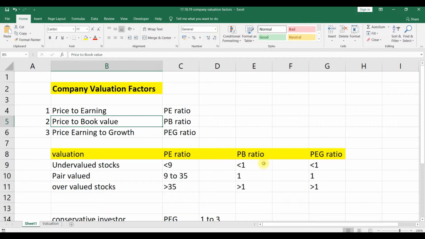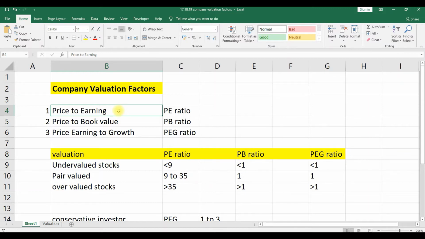In this video, we are going to discuss the company valuation factor, the last factor used to screen the stocks. In the initial days, they used the price to earning or PE ratio for company valuation. What do you mean by PE ratio or price to earning ratio? This is nothing but how much you are paying to earn 1 rupee profit.